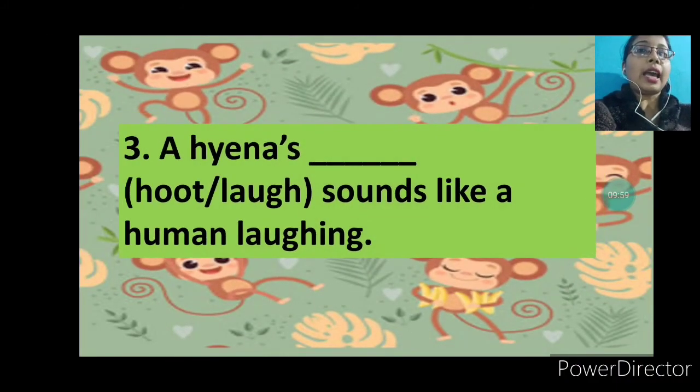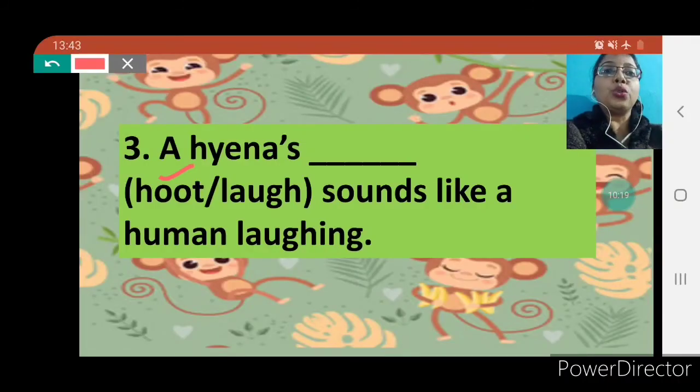Next question is, a hyena dash sounds like human laughing. Hyenas also produce a type of sound, and it sounds just like a human laughing. Owls hoot, but hyenas laugh.